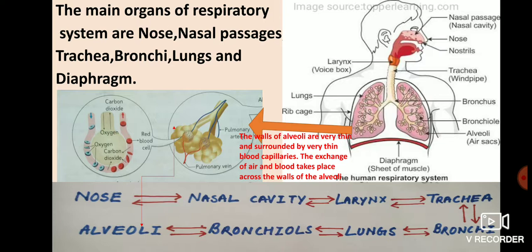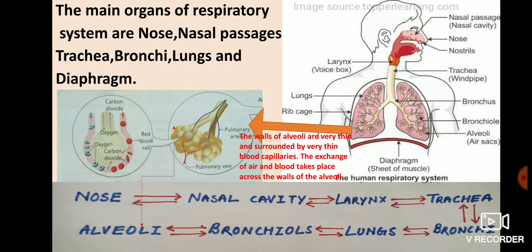All the alveoli are surrounded by very thin blood capillaries, and the walls of alveoli are very thin. So the exchange of air and blood takes place across the walls of alveoli. With the help of this diagram you can understand these are the alveoli, and their walls are very thin and surrounded by very thin blood capillaries. Now oxygen diffuses from alveoli to blood capillaries.